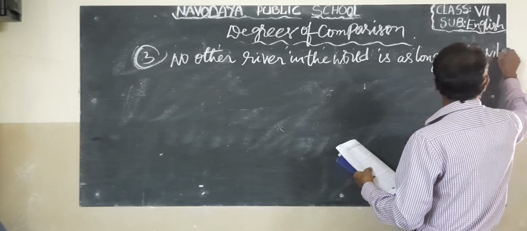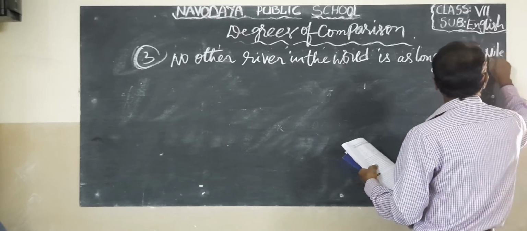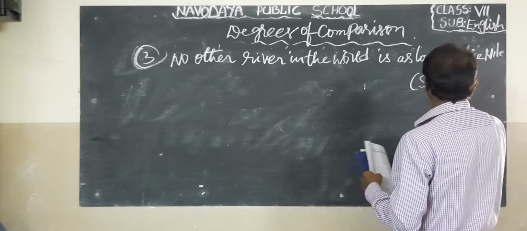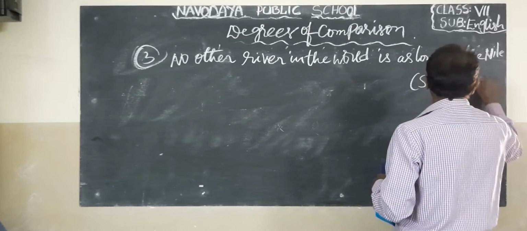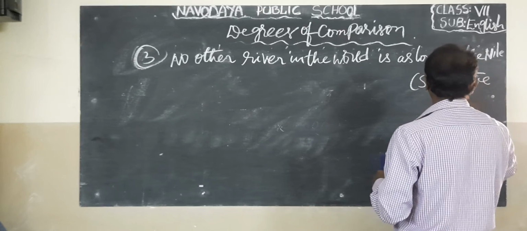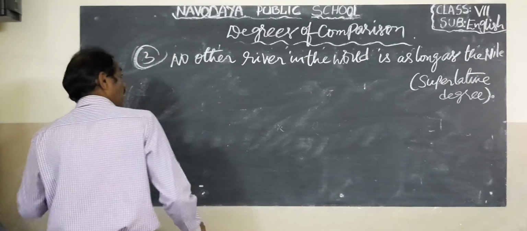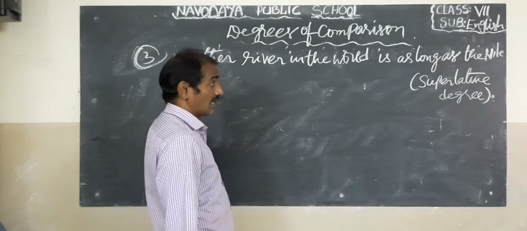Nile is the name of the river. This should be converted into the superlative degree.